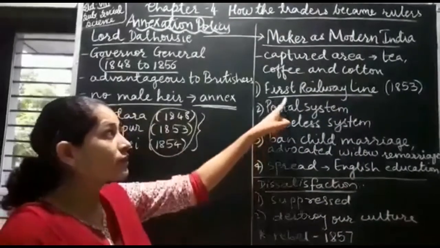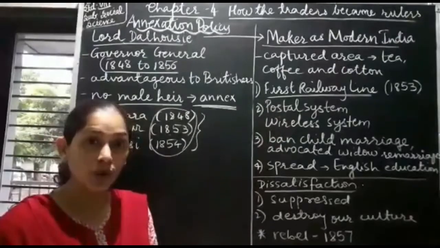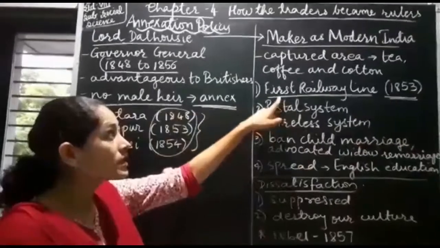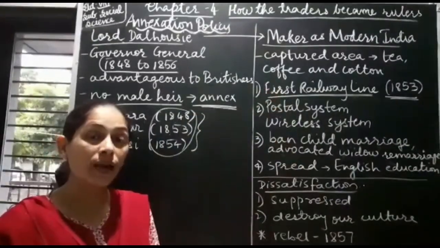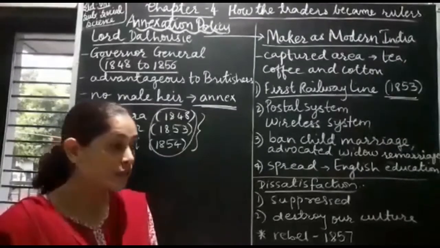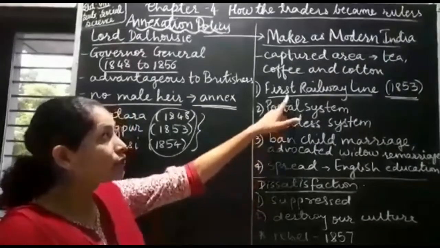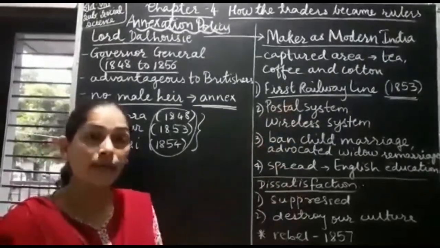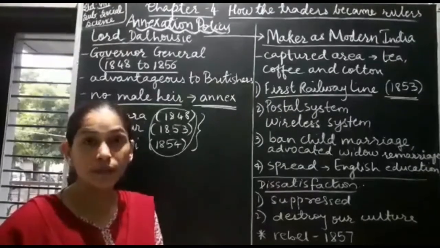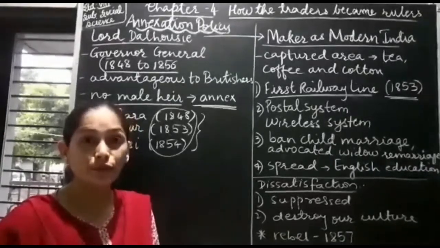He started first railway line in India from Bombay to Thane, which is the distance of 34 kilometers, and that was established in 1853. The reason behind starting first railway line in India was that they could transport the troops and raw material from one place to another place very easily. No doubt, with the help of this railway line only, during the time of independence, our freedom fighters could commute from one place to another very easily. So that helped us in uniting the freedom fighters.